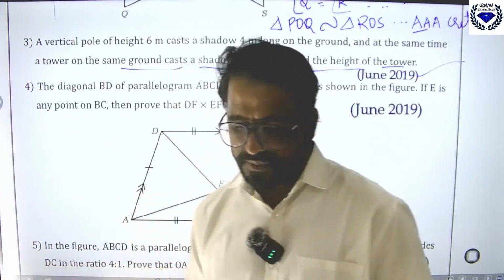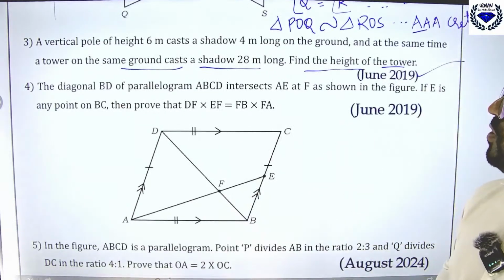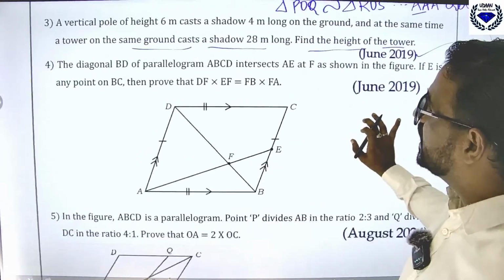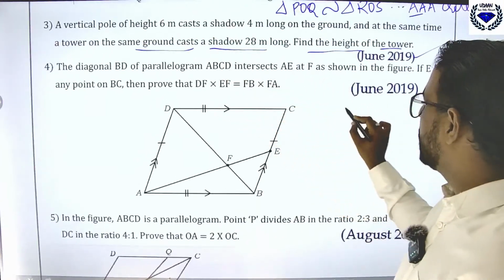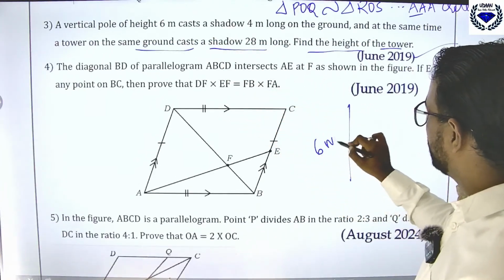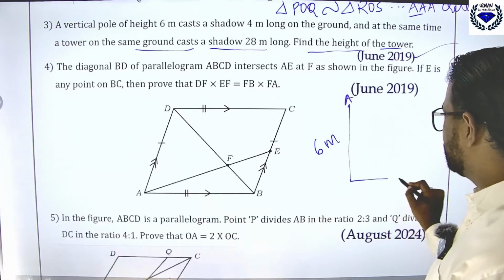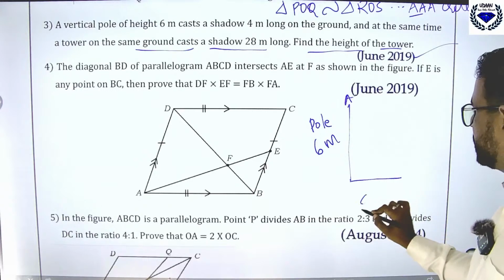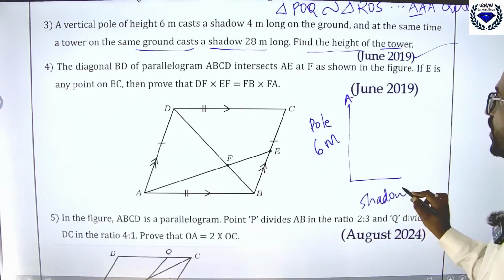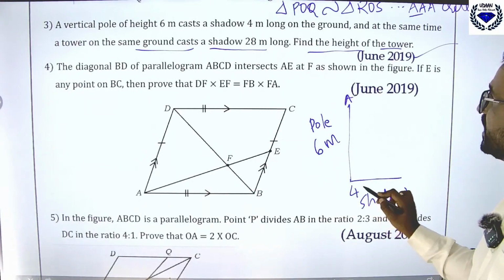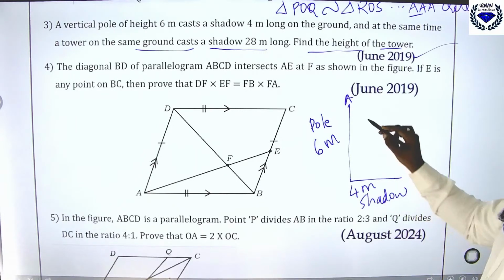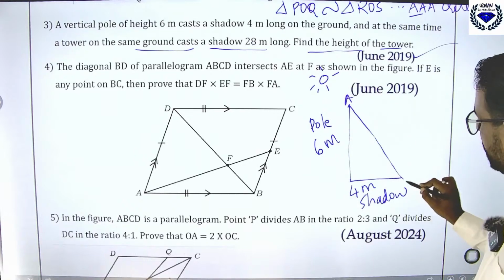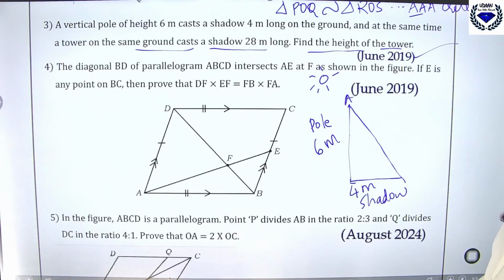So, a vertical pole of height 6 meter casts a shadow 4 meter long. I will solve here. See, what they are telling is there is a vertical pole whose height is 6 meter. Its shadow on the ground is 4 meter. And you know that if the sun is here, then only you can find the shadow here.